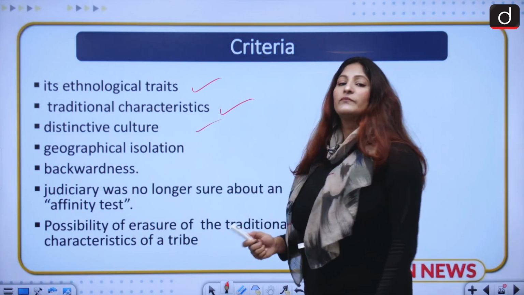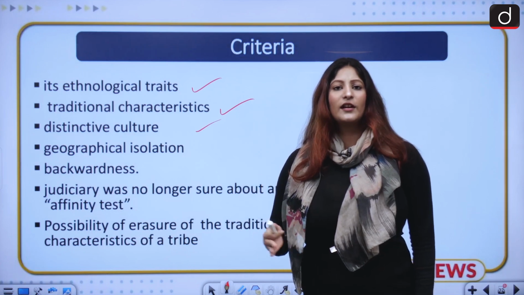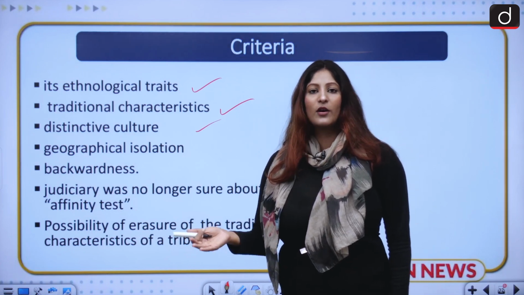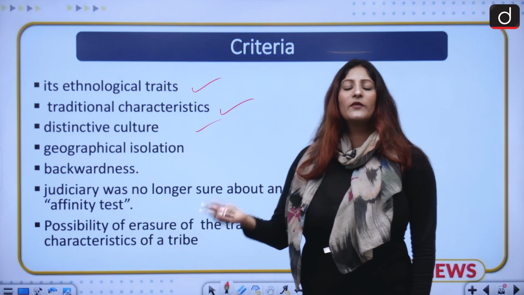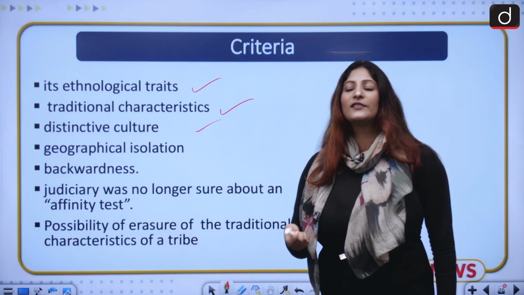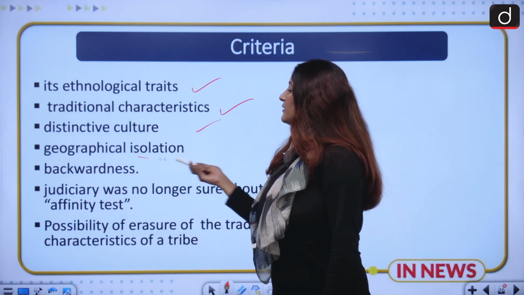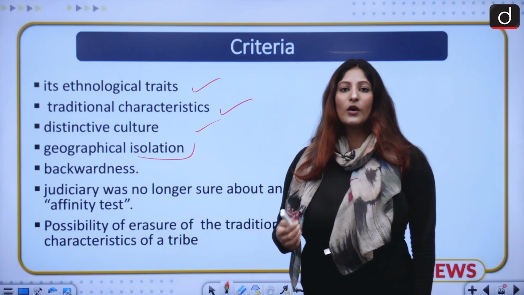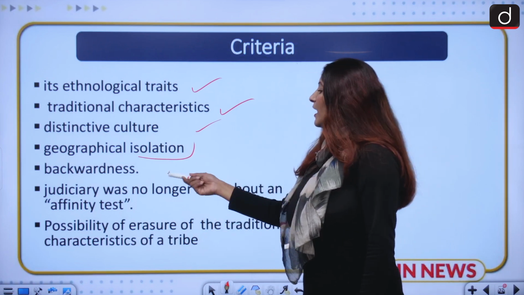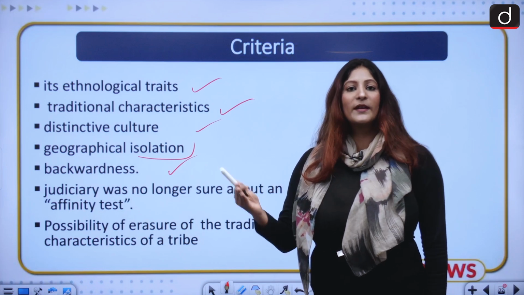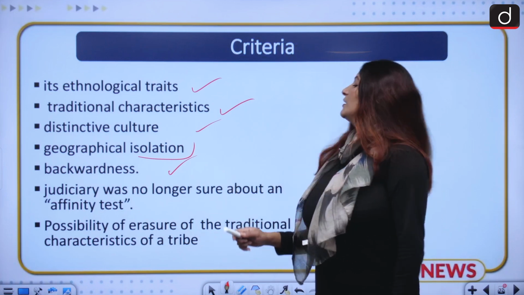What is their culture? Is their culture a regular culture like we see for the majority culture, or is it overlapping with the majority culture, or what is the distinction between their culture? If they are geographically isolated or not, that will also be seen. Are they backward, socially, economically and in education? That will also be recorded.